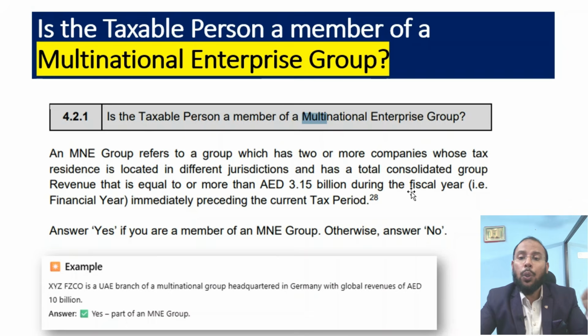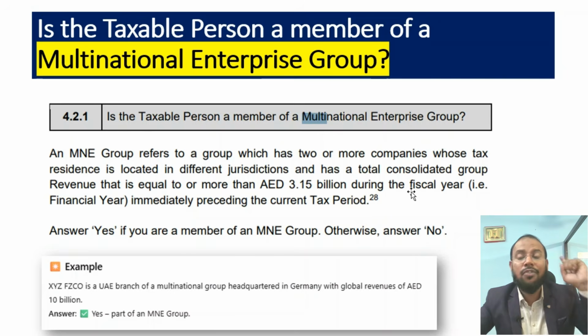One is two or more companies whose tax residence is located in different jurisdictions or different countries. You can better understand it as different countries. And this is the second condition: it has a total consolidated group revenue that is equal to or more than 3.15 billion during the tax period. This means there are two conditions we need to understand.